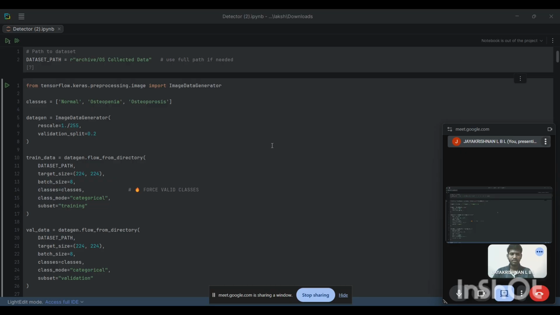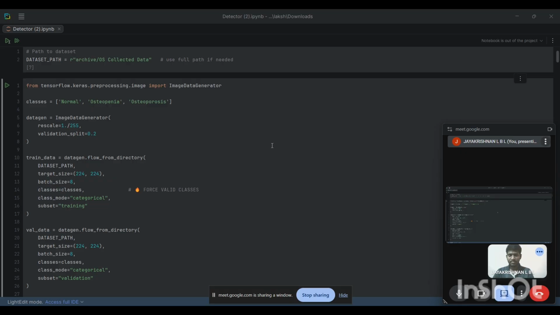Now I am going to talk about my final year project titled StrongBones: Cracking the Silent Disease. It is nothing but osteoporosis detection using deep learning. Osteoporosis is a bone disorder in which bone density reduces, making bones weak and prone to fractures. The major challenge with osteoporosis is that it is a silent disease, meaning symptoms appear only after serious damage occurs.